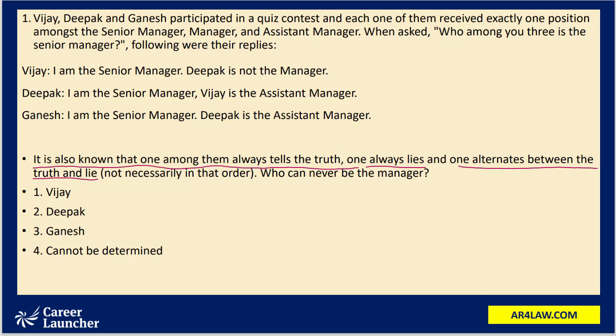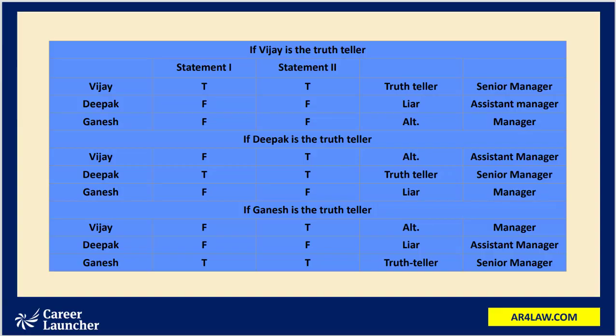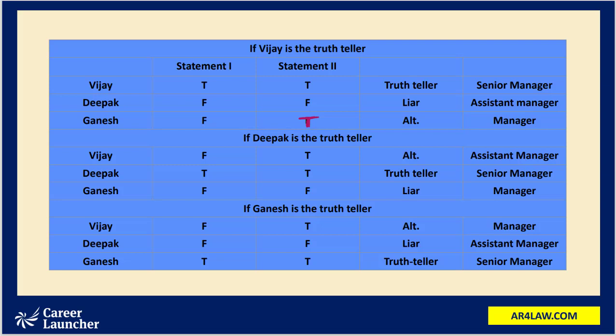Now we'll evaluate the statements made by each one of them in the following manner. We can solve this question by assuming each one of them as truth teller turn by turn. So when we are starting, we assume Vijay to be the truth teller.